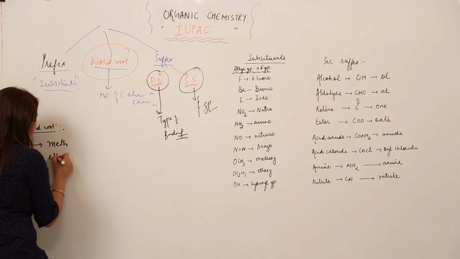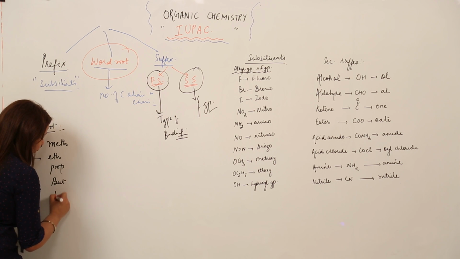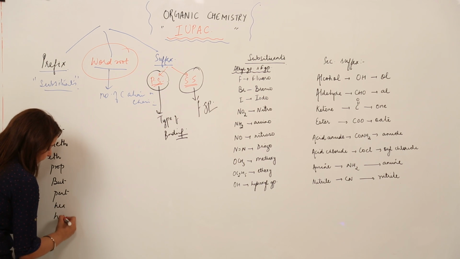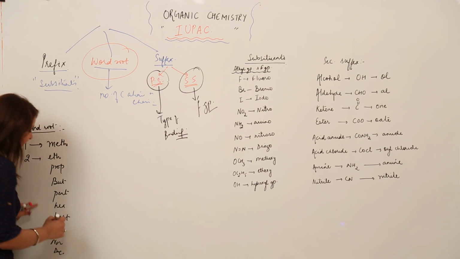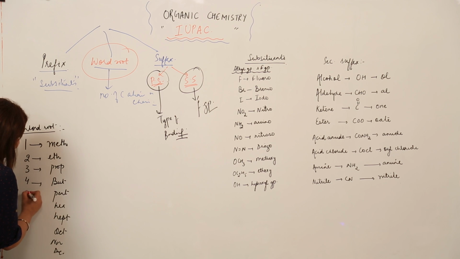If it is 2, then eth, 3, prop, 4, but, 5, pent, 6, hex, 7, hept, 8, oct, 9 is non, 10 is dec. I'll write the numbers as well so that you don't get confused.